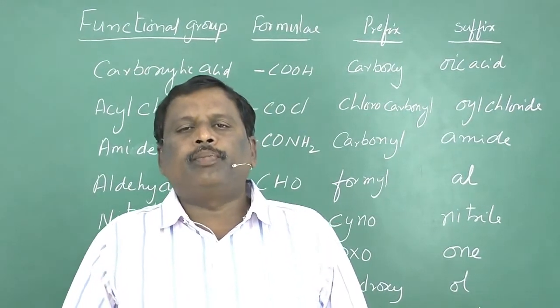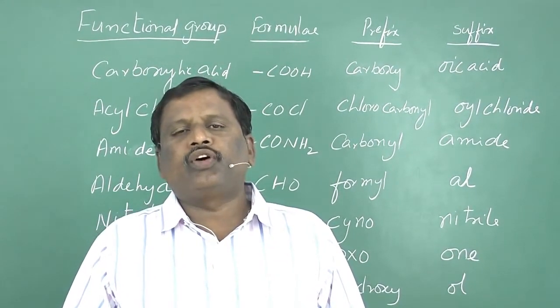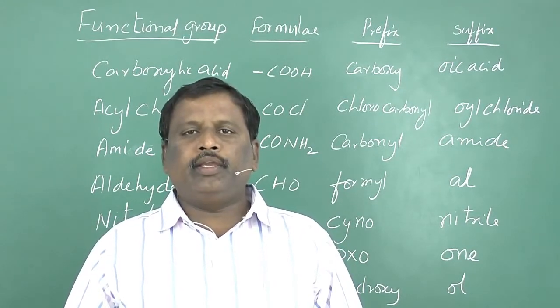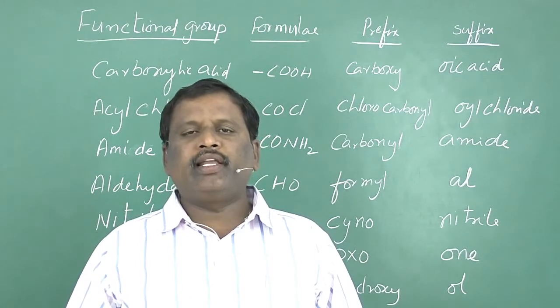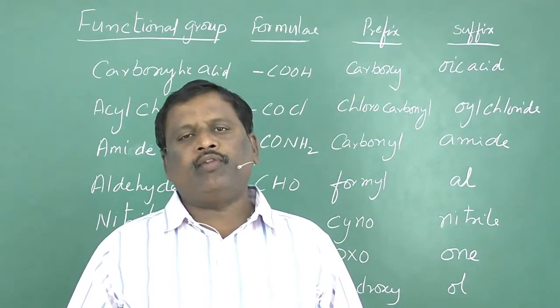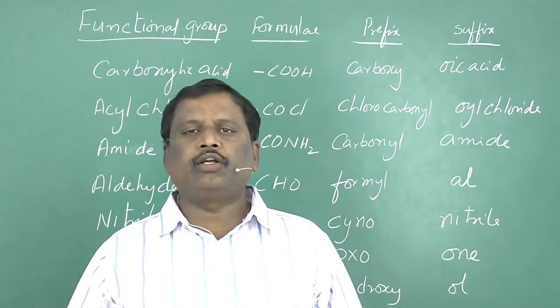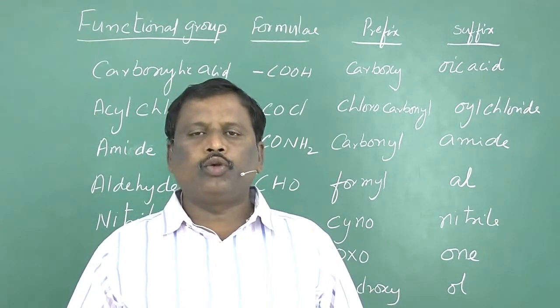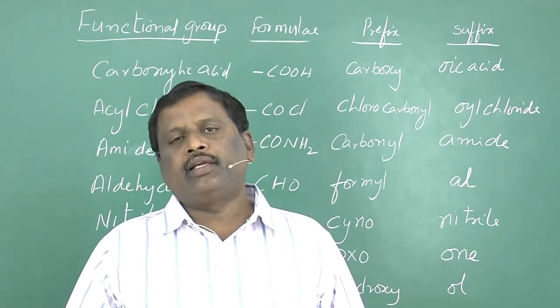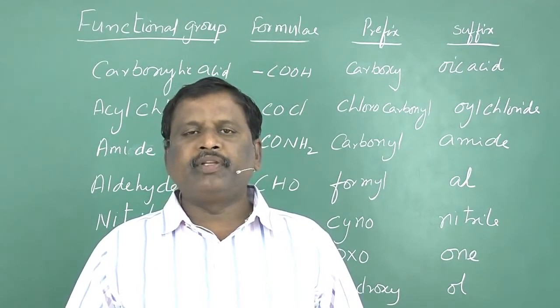Naming of organic compounds containing more than 2 functional groups. While naming an organic compound containing 2 functional groups, we have to take one functional group as the primary or main functional group, and the second functional group should be considered as a prefix, that means as a side chain.